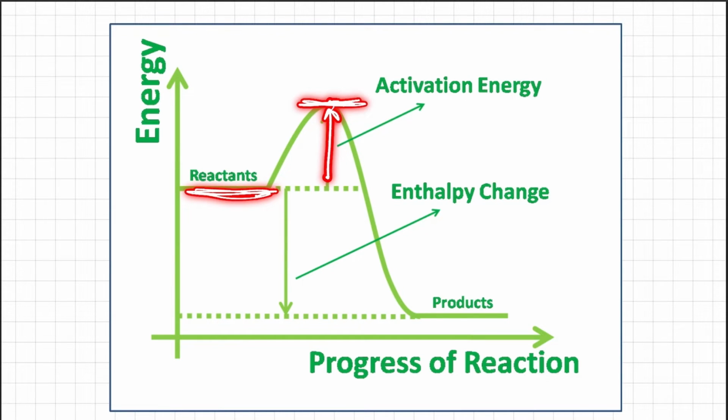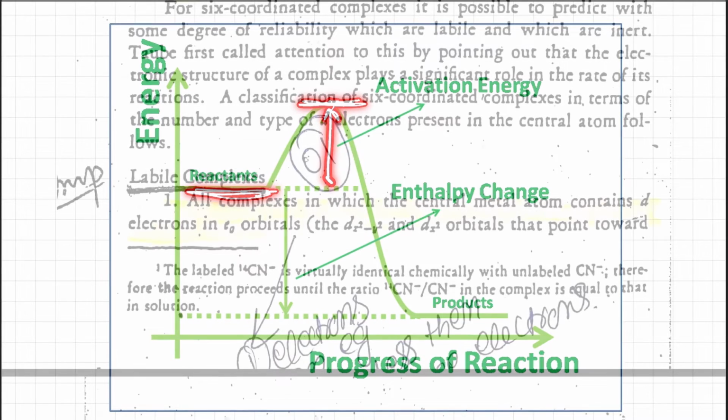So if this difference is large, activation energy is large, the reaction will be slow, the complex will be kinetically stable, or it will be called inert. However, if this activation energy is small, the activated complex will be formed easily, it will be formed quickly, so the complex will be called kinetically unstable or a labile complex.